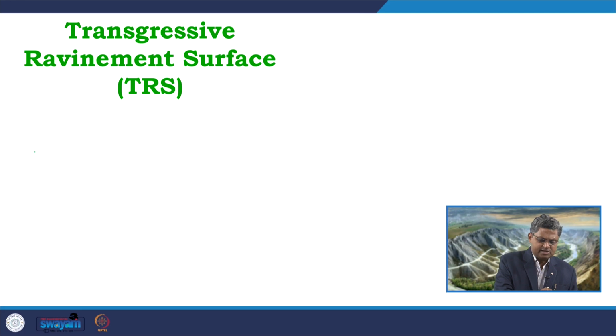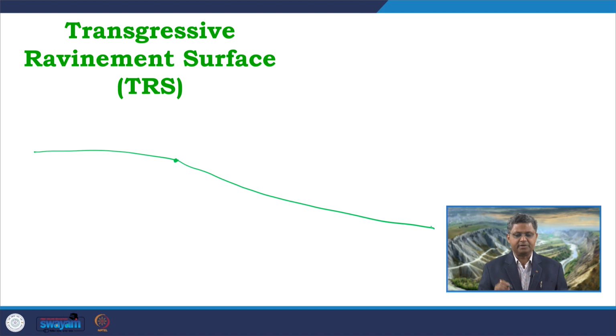If I want to understand the meaning of transgressive refinement surface within a sequence stratigraphic framework, we can understand it using a simple diagram, to see how and where this kind of surface forms. Let us take an example: this is the fluvial part, this is the shoreline, and from the shoreline we get the marine part.